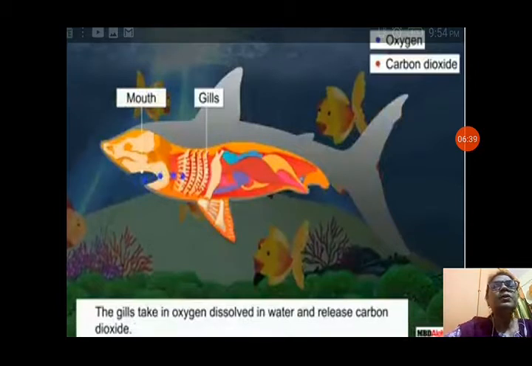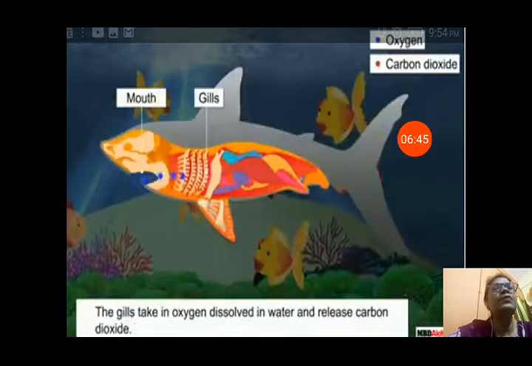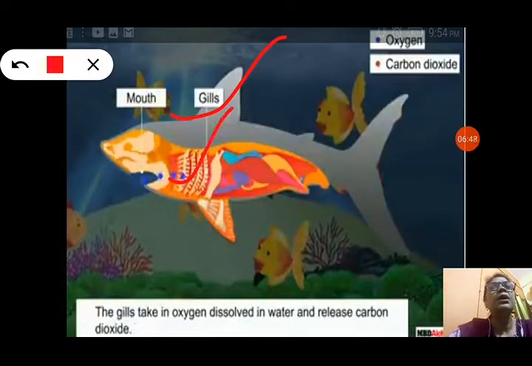You can see the structure of a fish. The gills take in oxygen dissolved in water and release carbon dioxide. You can see the gills in the fish. Gills take oxygen from the water and give out carbon dioxide into the water. They take water in through their mouth.